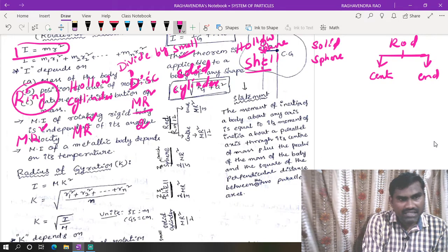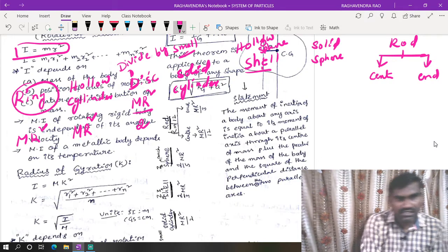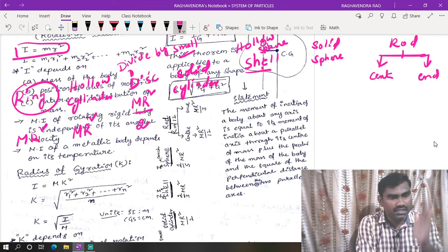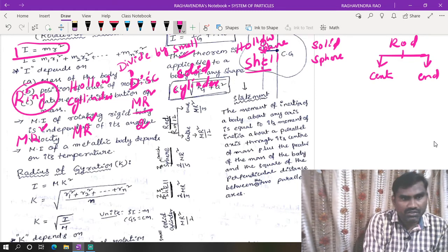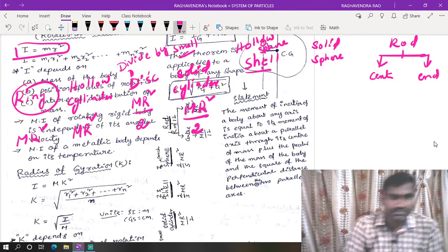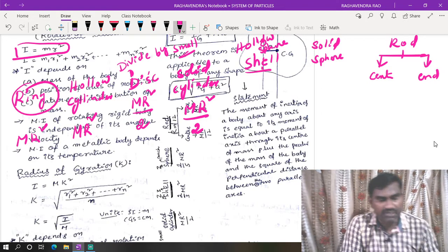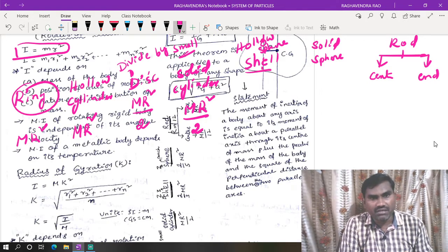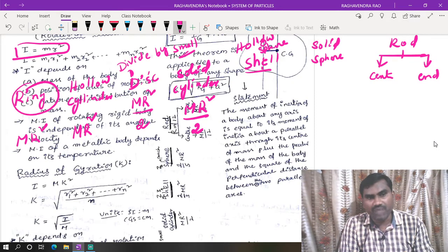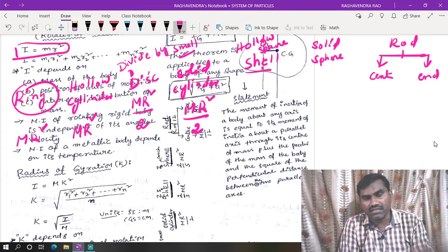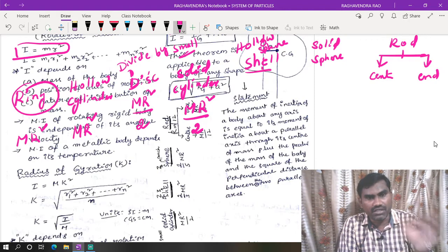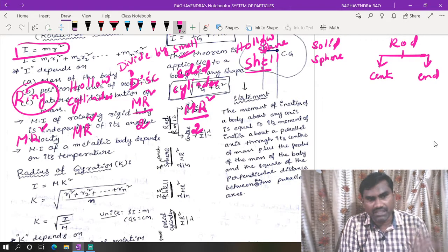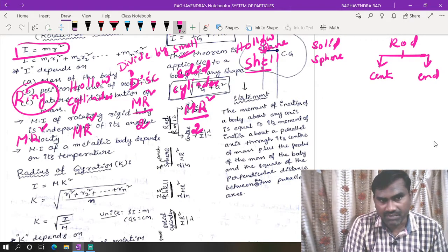Next, solid cylinder. If you cut this solid cylinder into different parts, you will get disc-like pieces. So that is the reason for this also mr square by 2. For solid cylinder also mr square by 2. Ring mr square, hollow cylinder mr square, disc divided by small mr square by 2. If you are cutting a solid cylinder, you also get the same as a disc, so that also has the same mr square by 2.